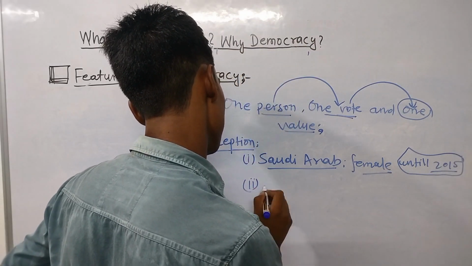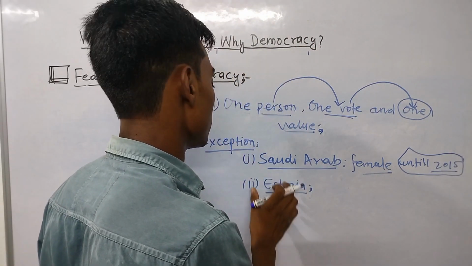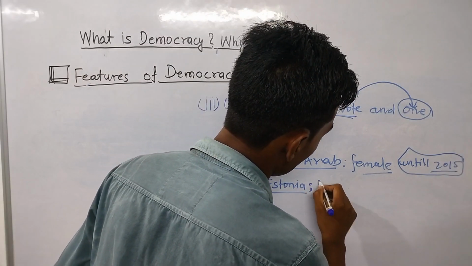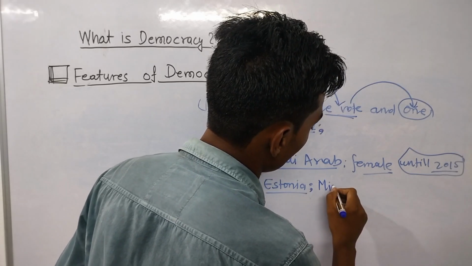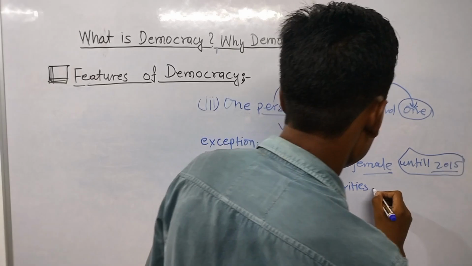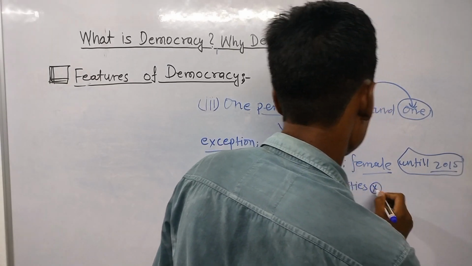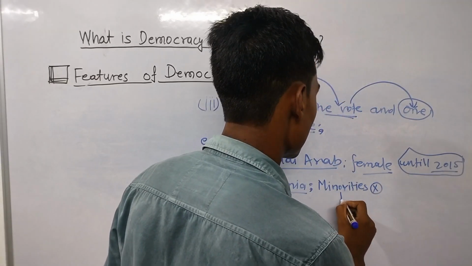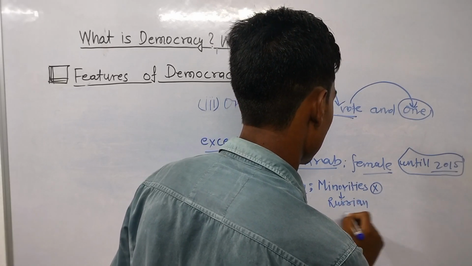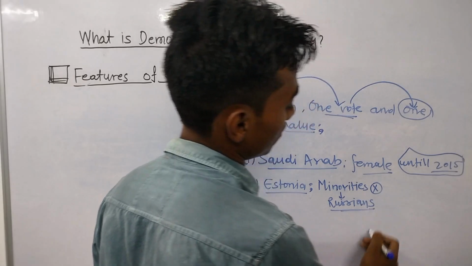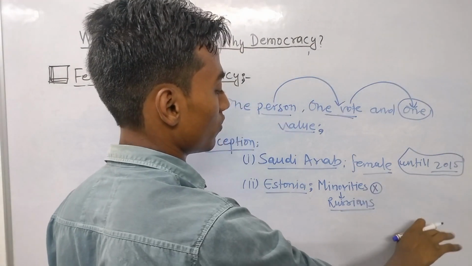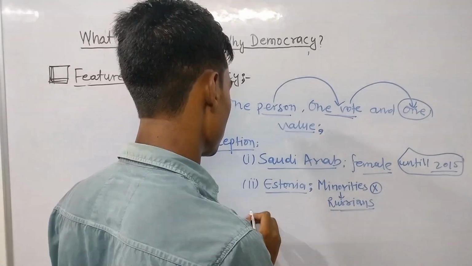The second exception is Estonia. In the country of Estonia, minorities had no value, and the minorities were people of Russian origin. Russian origin people have no right to vote in the country of Estonia.